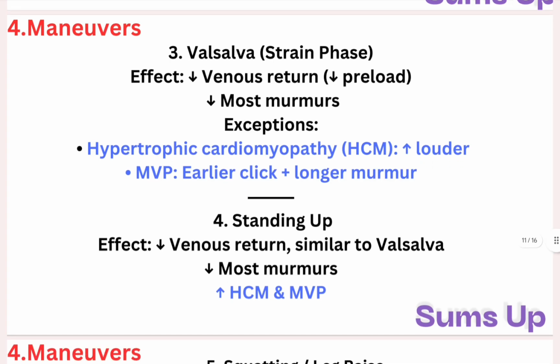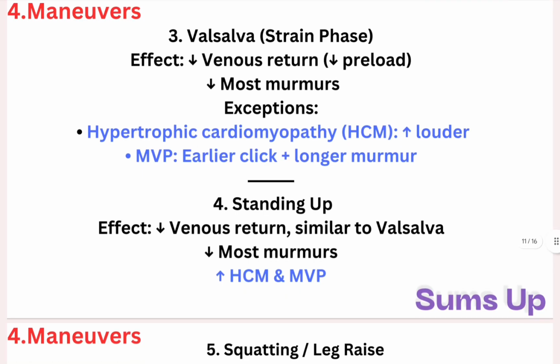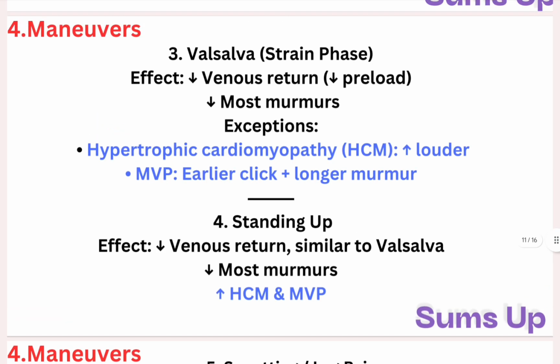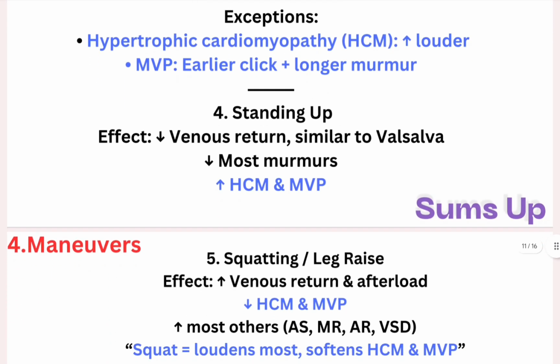The next maneuver is standing up. What happens during standing? Venous return to the heart decreases, similar to Valsalva. Most murmurs decrease, while hypertrophic cardiomyopathy and mitral valve prolapse increase on standing up. So basically on this slide, what I'm trying to convey is that all kinds of murmurs decrease when venous return to the heart decreases. Only hypertrophic cardiomyopathy and mitral valve prolapse increase. That's the whole point here.